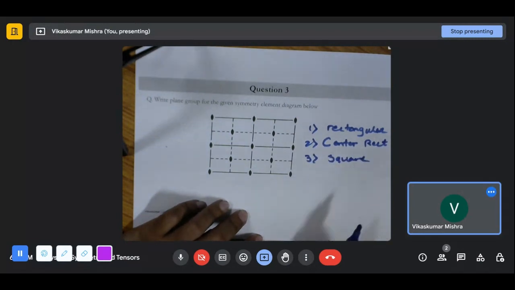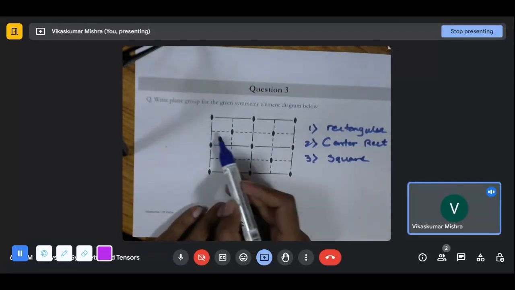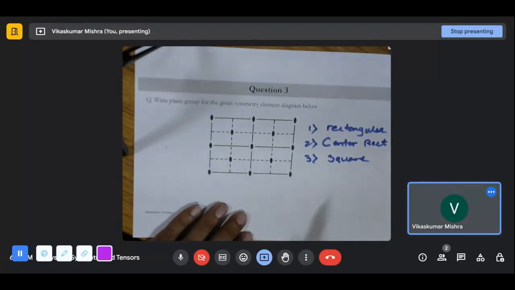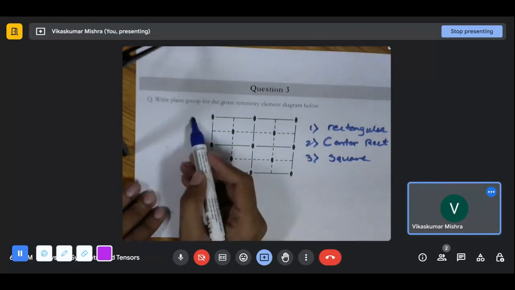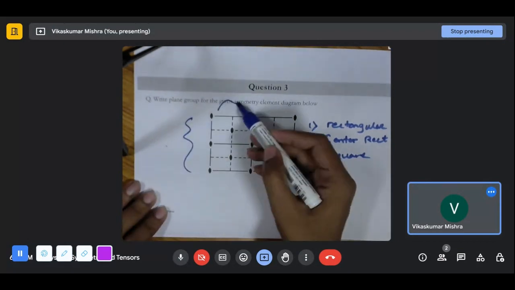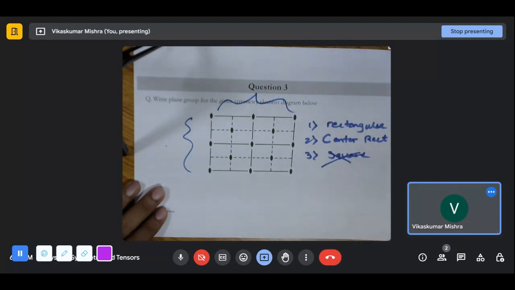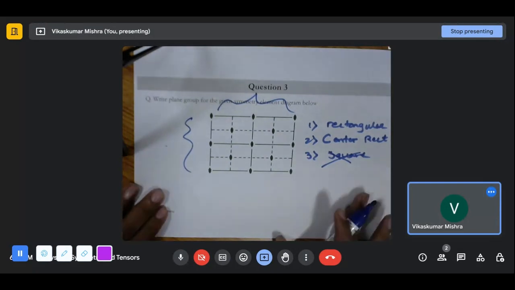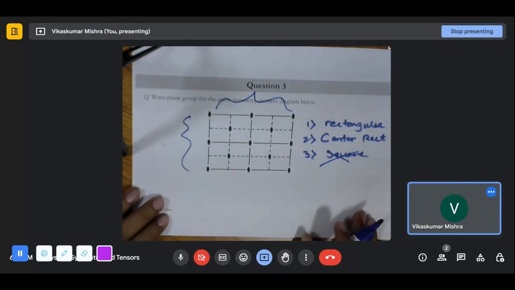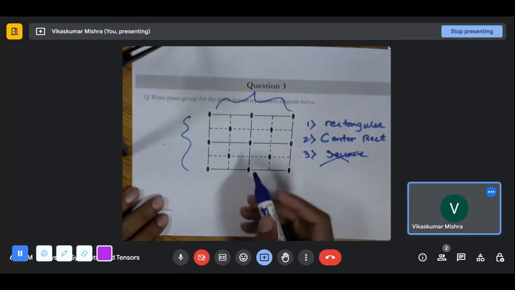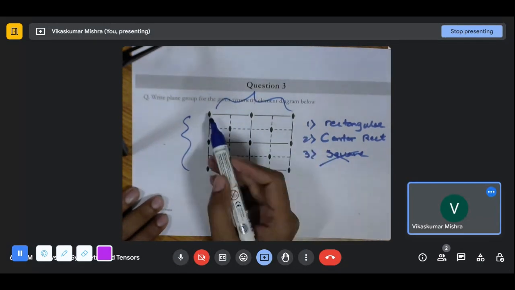Square lattice. By any way, this is not looking like a square lattice. The dimensions here and here, they are different. So we can cross it out. For the rectangular, there shouldn't be any centering over here. Okay, so we can see that these are the fourfold.